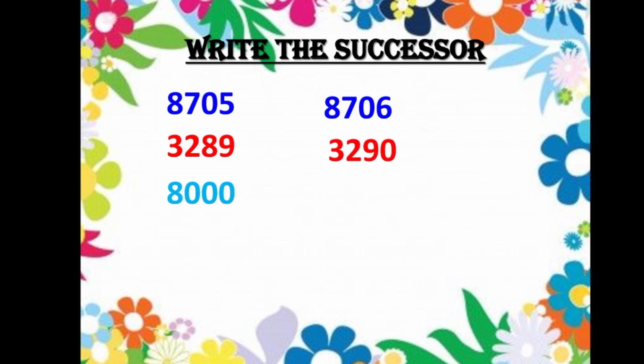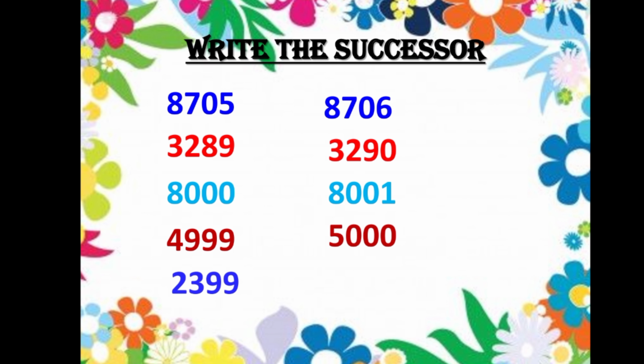Now the next example, 8000. What is the number after 8000, or the successor of 8000? It is 8001. Next example, what is the successor of 4999? What is the number next to 4999? It is 5000, isn't it? Now the next example, the successor of 2399 is, can you guess what will be the next number? Yes, it is 2400.